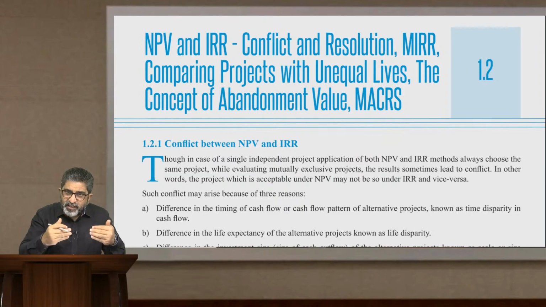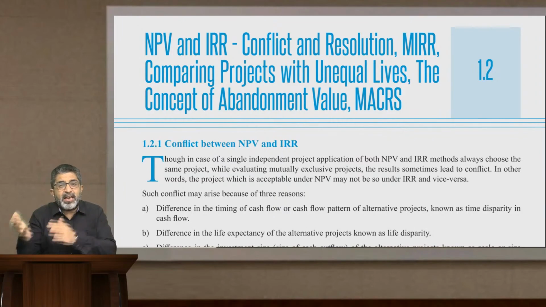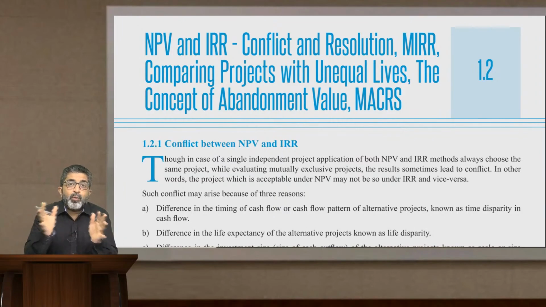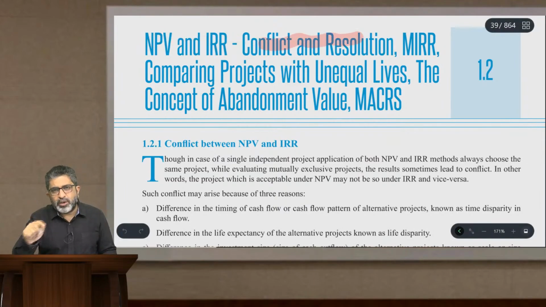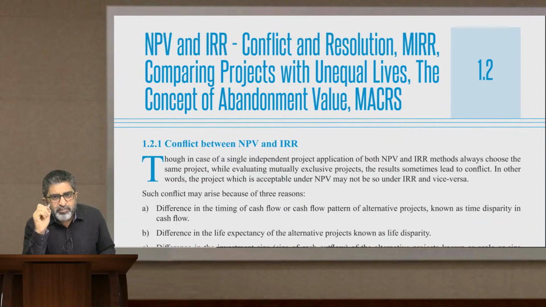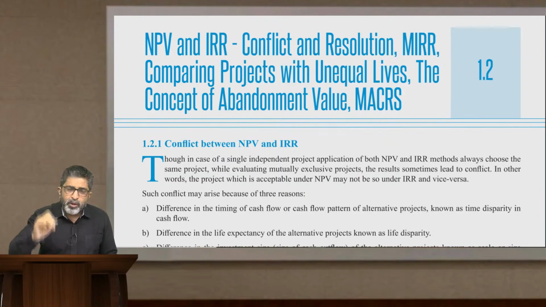But in rare cases you would find that if you are evaluating two projects, say A and B, A is better from NPV angle, whereas B is better from IRR angle. This kind of conflict will rarely happen, but if it happens, how to resolve that? So NPV and IRR conflict and resolution. Friends, on each of these matters I have given detailed conceptual videos with very nice illustrative examples. Please do not miss out on watching each one of these.